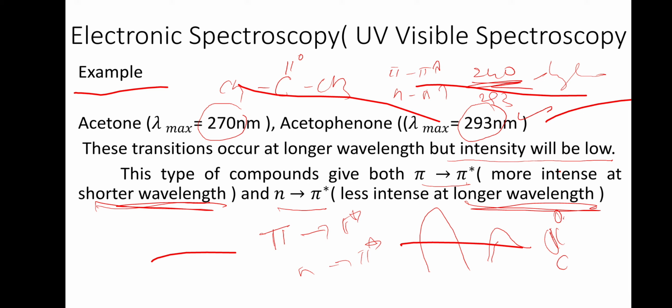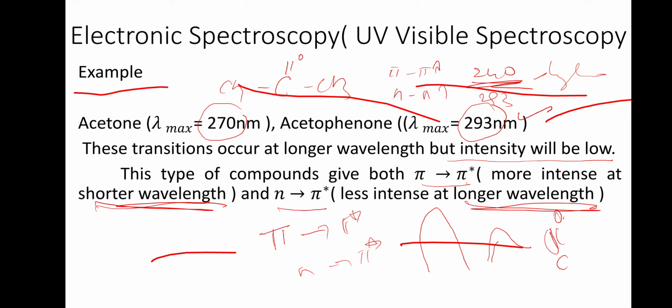But n to sigma star and sigma to sigma star occur in the vacuum UV range, so normally in our spectrum they may not be seen, though n to sigma star sometimes will be seen. Pi to pi star and n to pi star will be seen. How do we differentiate? Pi to pi star has shorter wavelength and high intensity, n to pi star has longer wavelength and less intensity. So these are the four transitions.